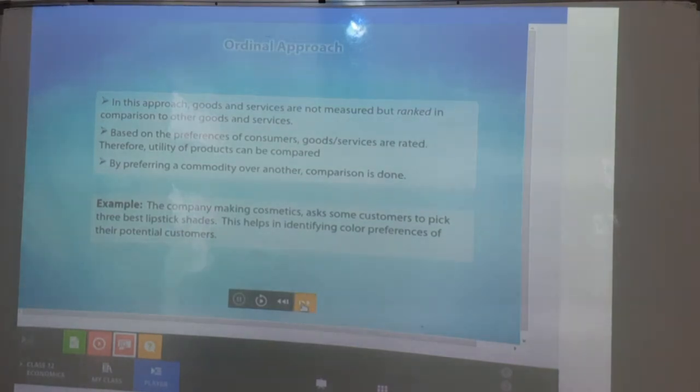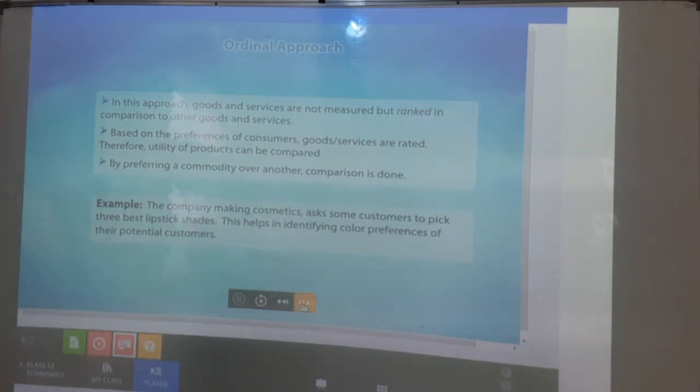Of course, if you have multiple options for a product, let's just say that if you want to eat a chocolate, so there is a variety of chocolates. Which one you will choose will be preferred to the rest of the others. So in that way we will compare the things.